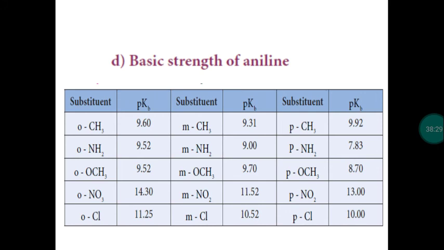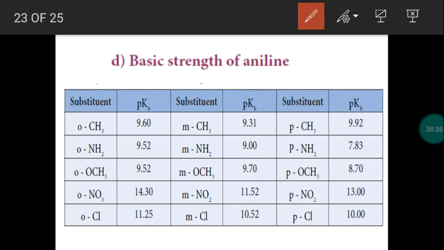So a tabular column is given here. Take first column, methyl group. So electron releasing group, pKb value 9.60. You take chlorine. So electron withdrawing group, pKb value 11.25.